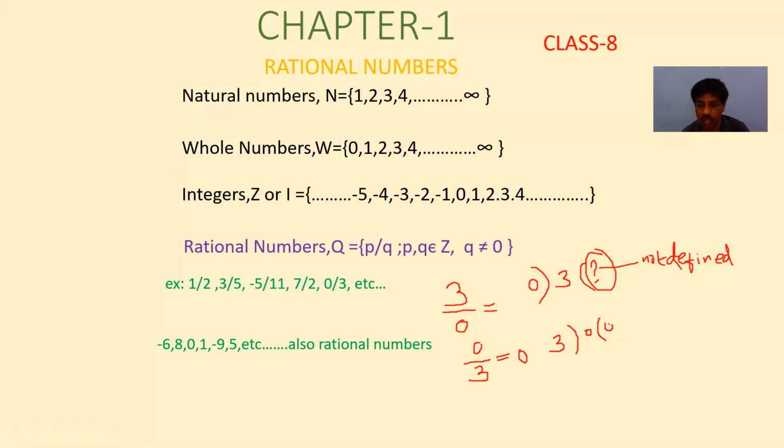Obviously, 0. Now the remainder is 0, so this 0 is the result. 0 by 3 is equal to 0, whereas 3 by 0 is not defined. Why? Because we can't write anything in the quotient part. That's why numbers having 0 as denominator are not defined.